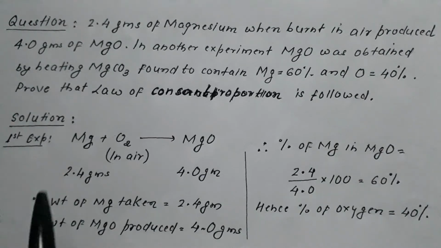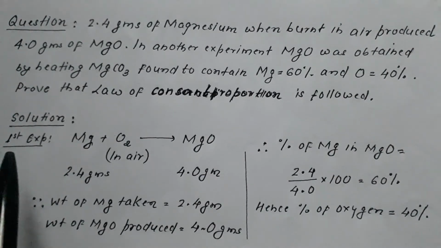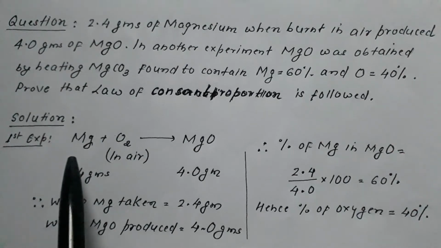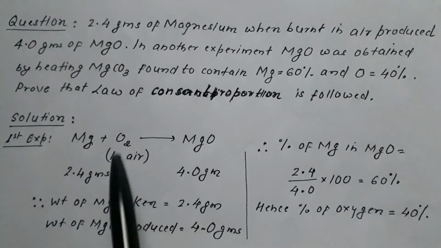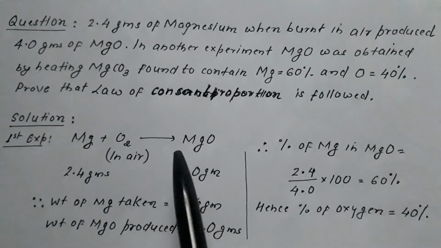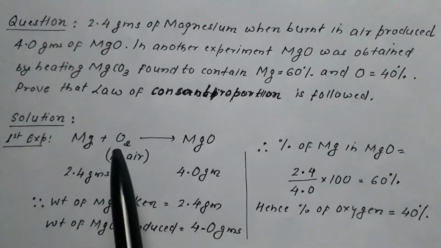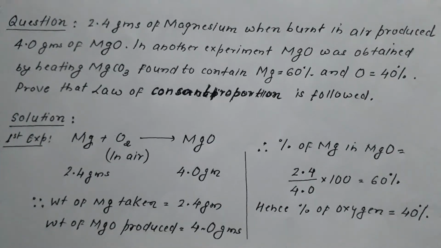Now if I start solving it, in the first experiment magnesium is being burnt in presence of air. It results in formation of magnesium oxide. Magnesium when burnt in presence of oxygen produced magnesium oxide. How much magnesium taken? 2.4 grams. How much magnesium oxide produced? As given, 4 grams. So the weight of magnesium taken is 2.4 and the weight of magnesium oxide produced is 4.